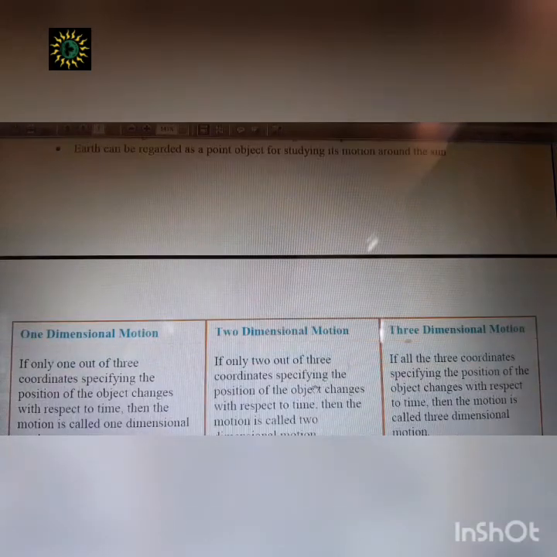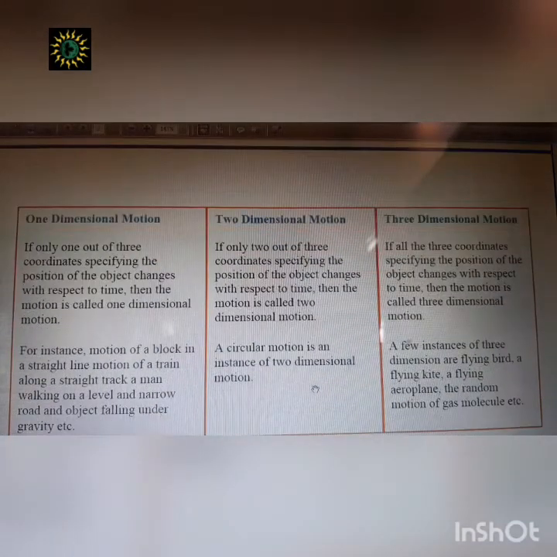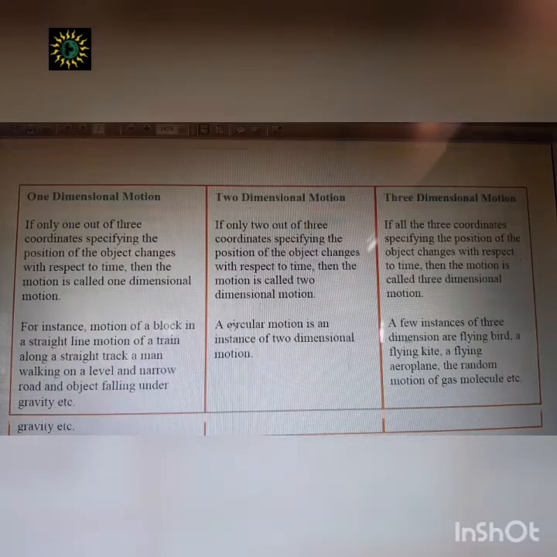Now we will differentiate between the terms one-dimensional motion, two-dimensional motion and three-dimensional motion. Earlier I was explaining that the three coordinates x, y, z are required to specify or identify the position of any object in the rectangular frame of reference. In one-dimensional motion, only one coordinate is required to understand the motion of the object.